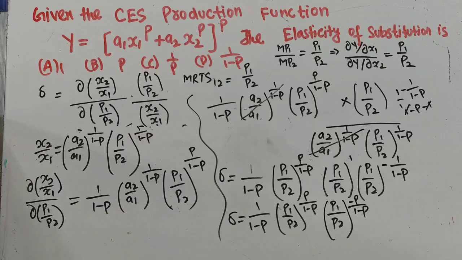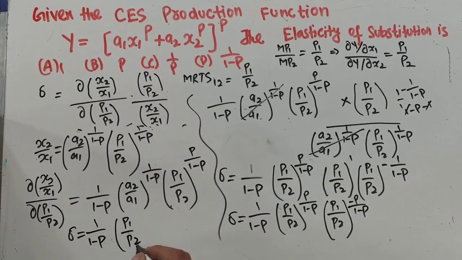Again we have 1 divided by 1 minus p, and adding the exponents, p1 upon p2 whole raised power p divided by 1 minus p, to which we add minus p divided by 1 minus p.